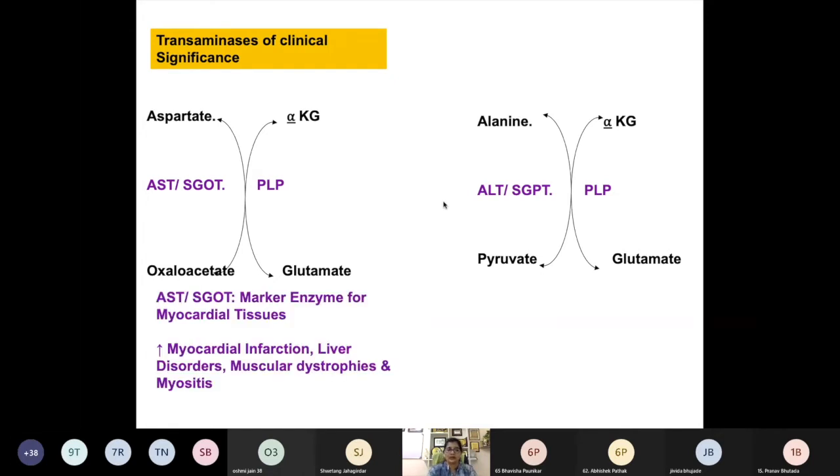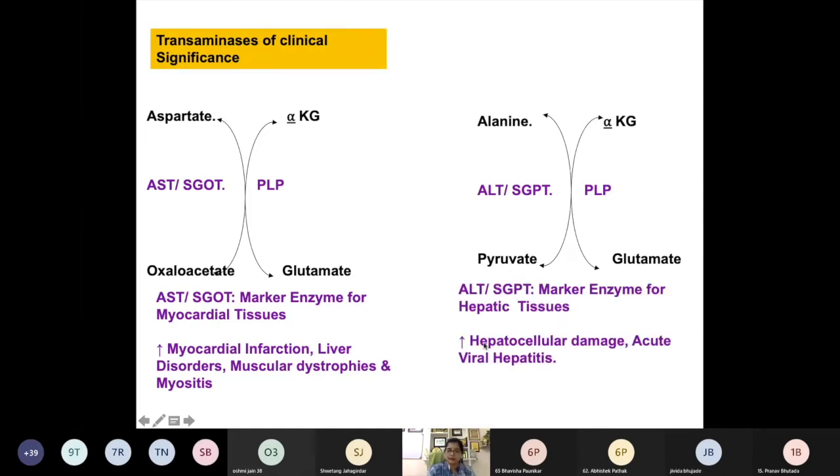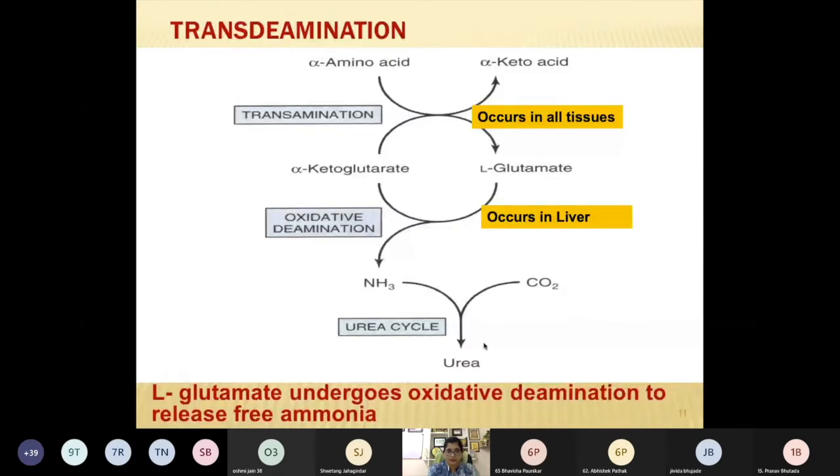So here both of the enzymes are done simultaneously. AST or SGOT is a marker enzyme for myocardial tissue, and you get an increase in myocardial infarction, liver disorder, and muscular dystrophies. While alanine will be increased in liver disorder, you can see hepatocellular damage or viral hepatitis. Okay, so this is all about transamination.